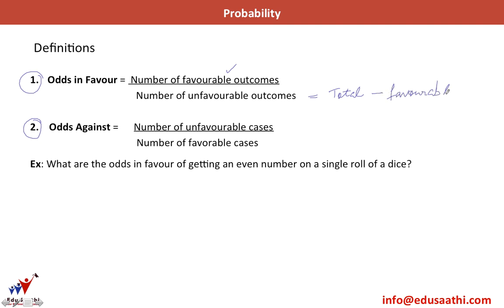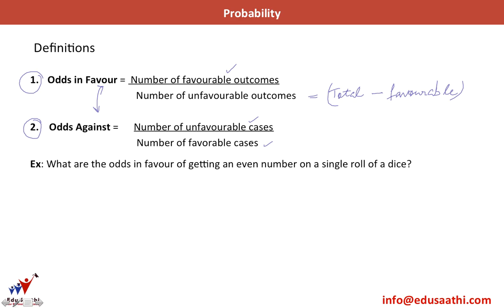Similarly, for odds against, we'll have unfavorable cases in the numerator and favorable cases in the denominator. Just the inverse of odds in favor.